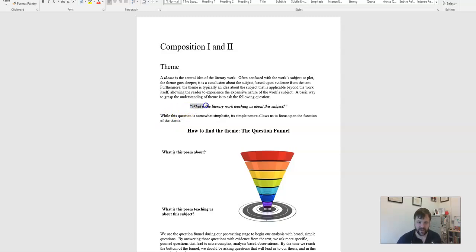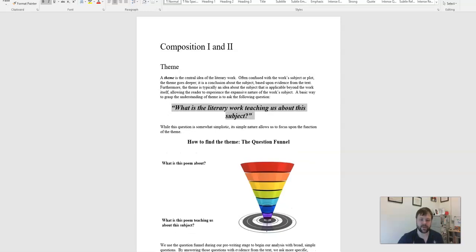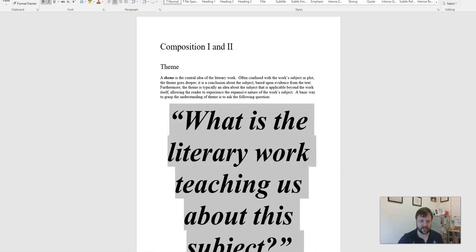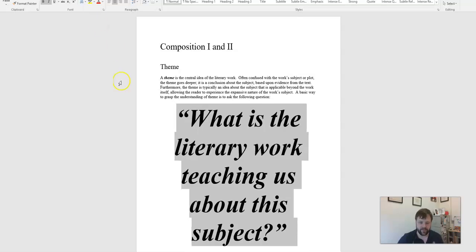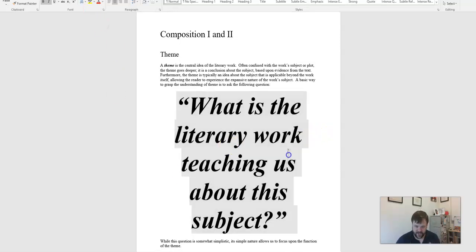I want to make this really big for you really fast. Here's the theme handout that you see in Blackboard. I'm going to make this really big so you can see it. Whoa, too big. There we go. So you can see this big question: what is the literary work teaching us about this subject? Let's fill in the blank here. What is the literary work? It could be a song, a short story, a poem, a play, heck, a movie. What is this piece trying to teach us?